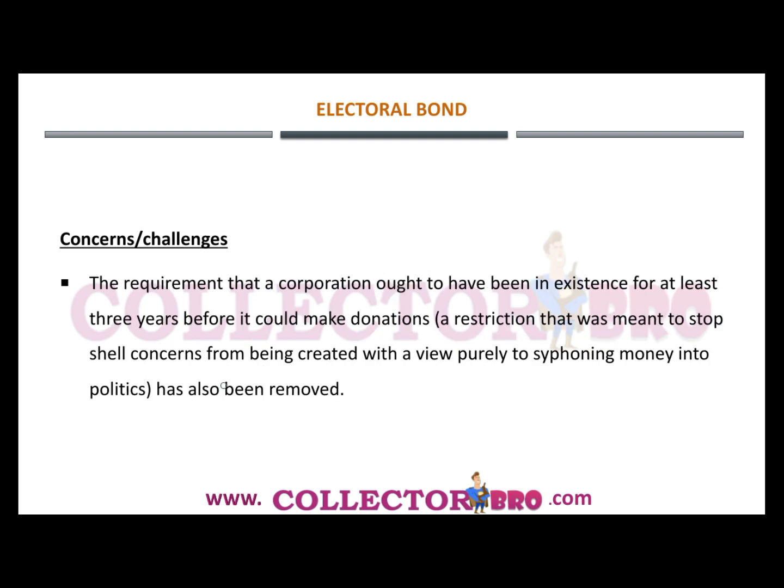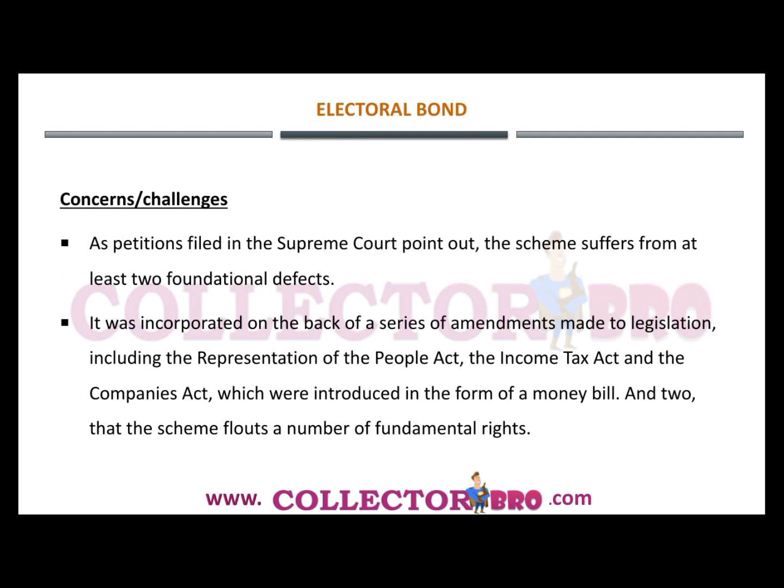And further, it leads to the creation of shell companies. The requirement that the corporation ought to have been in existence for at least 3 years before it could make a political donation has also been removed. So this may lead to shell companies forming solely for the purpose of political donation. The electoral bonds were constituted in order to prevent shell companies and to bring transparency, and both of these objectives of the electoral reforms have not been met because of the flaws in the scheme or the way it has been implemented.